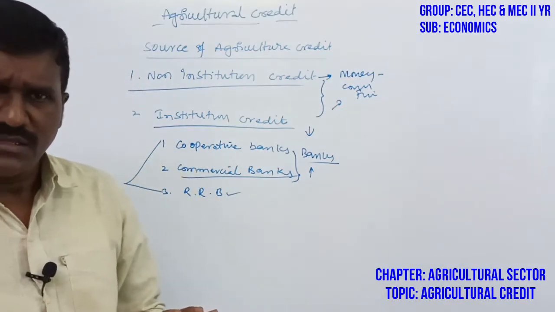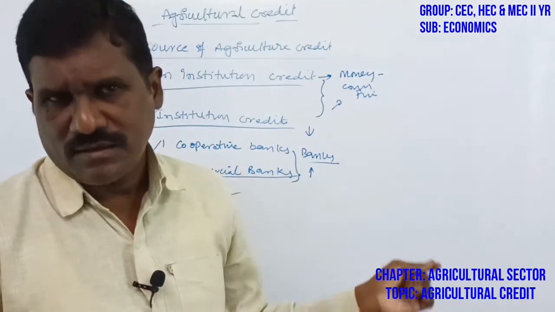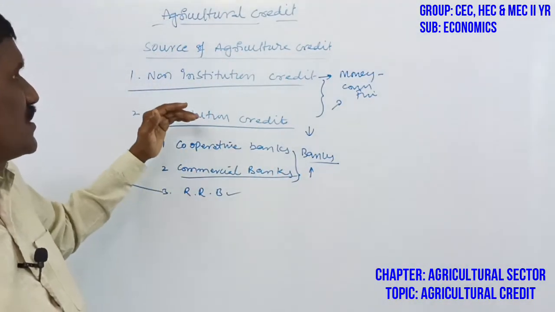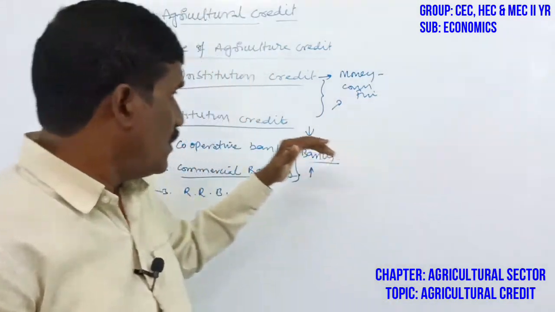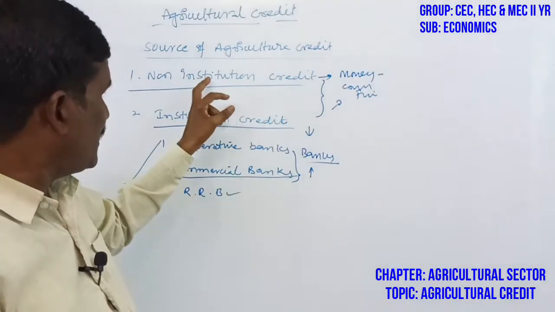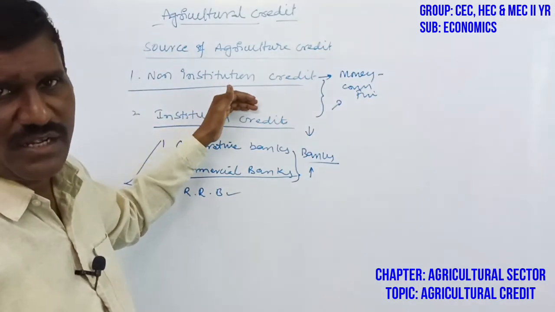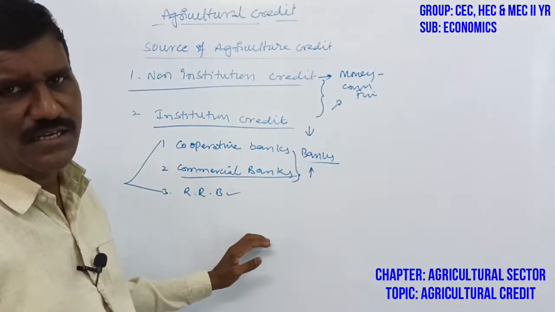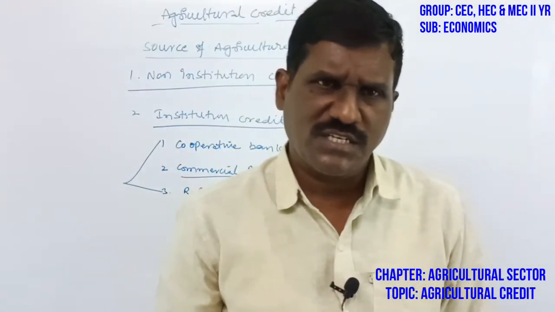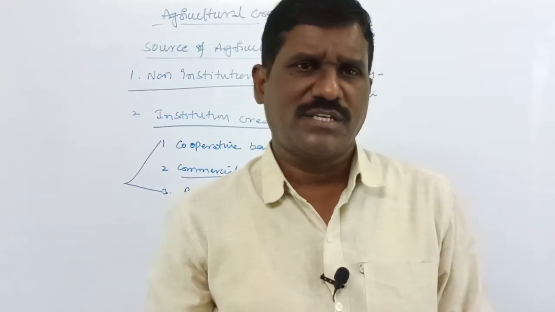So that's why the government or banks should educate the farmers to get loans from commercial banks and other institutional credit. So these are the sources of agricultural credit. One is institutional source, and the second one is non-institutional. Non-institutional means private organizations. Institutional means government organizations under the banking sector. So these are the sources from which farmers are getting loan facilities in the agriculture sector. So this is the way of the presentation. Thank you.